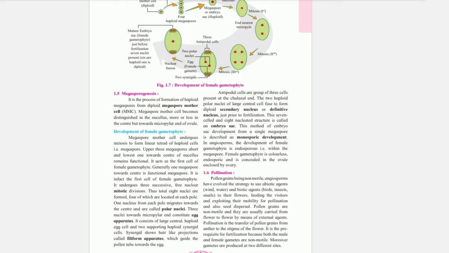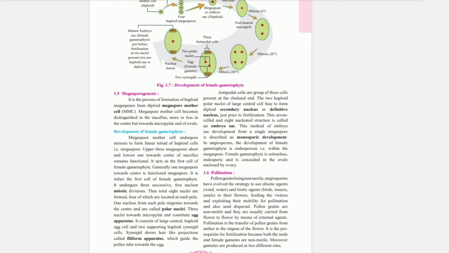The 3 nuclei towards the micropylar end constitute the egg apparatus. It consists of a large central haploid egg cell and 2 supporting haploid synergid cells. Synergids show hair-like projections called filiform apparatus, which guide the pollen tube towards the egg. Antipodal cells are a group of 3 cells present at the chalazal end.